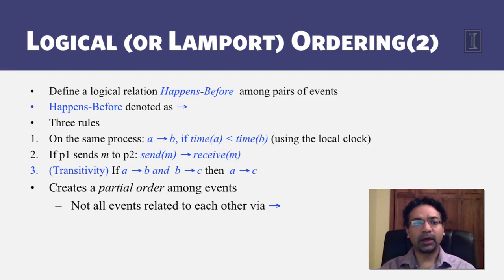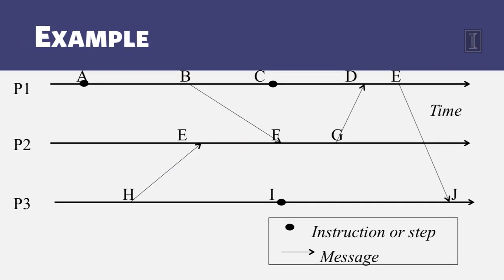The happens-before relationship creates only a partial order among events. This means that only some pairs of events are related to each other via the happens-before relationship. Not all events are. For instance, if processes never exchange messages with each other, then all the events are called concurrent events. They are not related to each other at all across different processes. Events within a process are still related using happens-before, but across processes you do not have the happens-before relationship at all. You'll see this notion of concurrent events coming out as we discuss the examples. So these are the three rules for deciding when two events are logically or causally related to each other. Let's see an example.